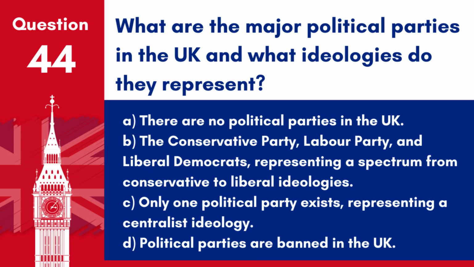Question 44. What are the major political parties in the UK and what ideologies do they represent? A. There are no political parties in the UK. B. The Conservative Party, Labour Party and Liberal Democrats, representing a spectrum from conservative to liberal ideologies. C. Only one political party exists, representing a centralist ideology. D. Political parties are banned in the UK.